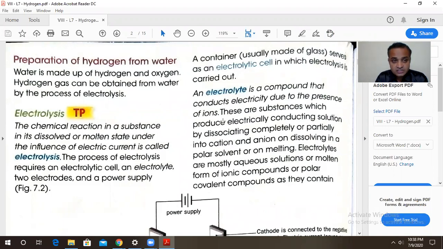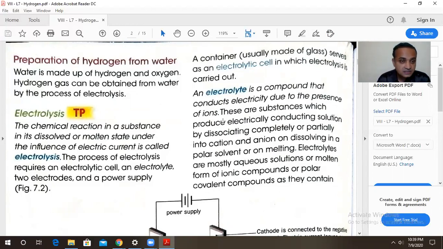But in this electrolysis process, there are concepts, there are different terms. These terms, firstly, we are going to study. So we are going to study firstly what is electrolysis, what are the different types of electrodes used, what is the electrolytic container, what is anode, what is cathode. All these terms firstly we will study, and then slowly we'll move towards the electrolysis of water.